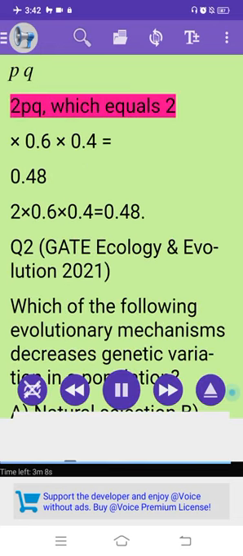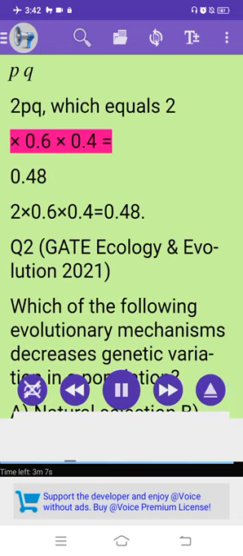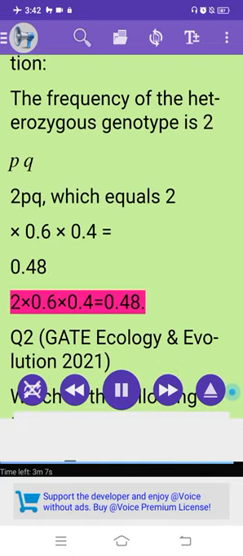Explanation: the frequency of the heterozygous genotype is 2pq, which equals 2 times 0.6 times 0.4, which equals 0.48.